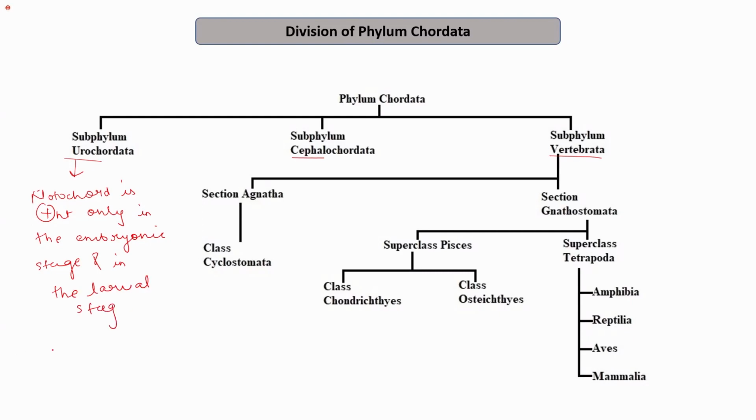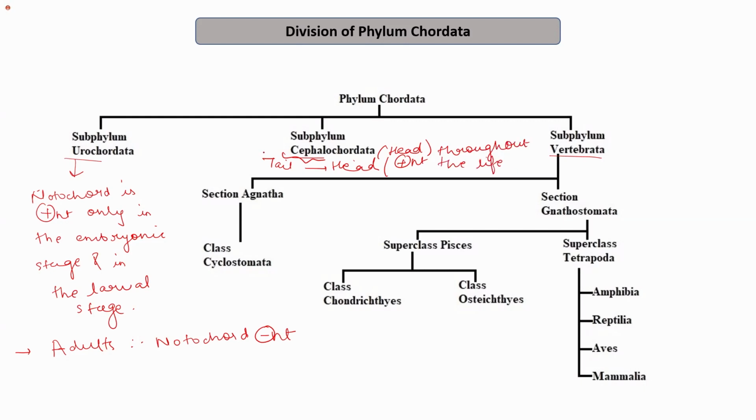But in adults, notochord is absent. Right? While if I talk about the cephalochordates, cephalo means head, and their notochord is present from tail to head. It extends all over the body from tail to head, and it is present throughout their life. That is, it is present even in the adults also.